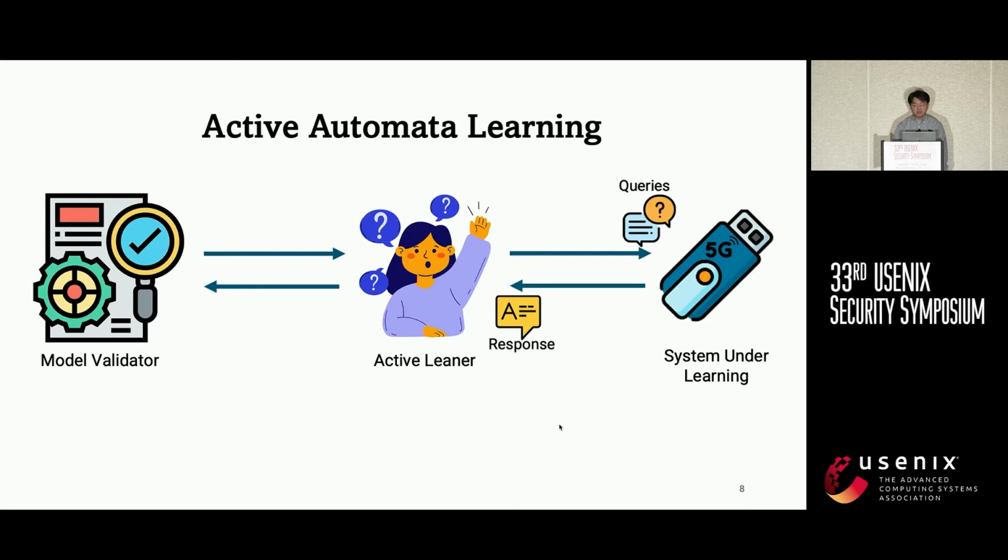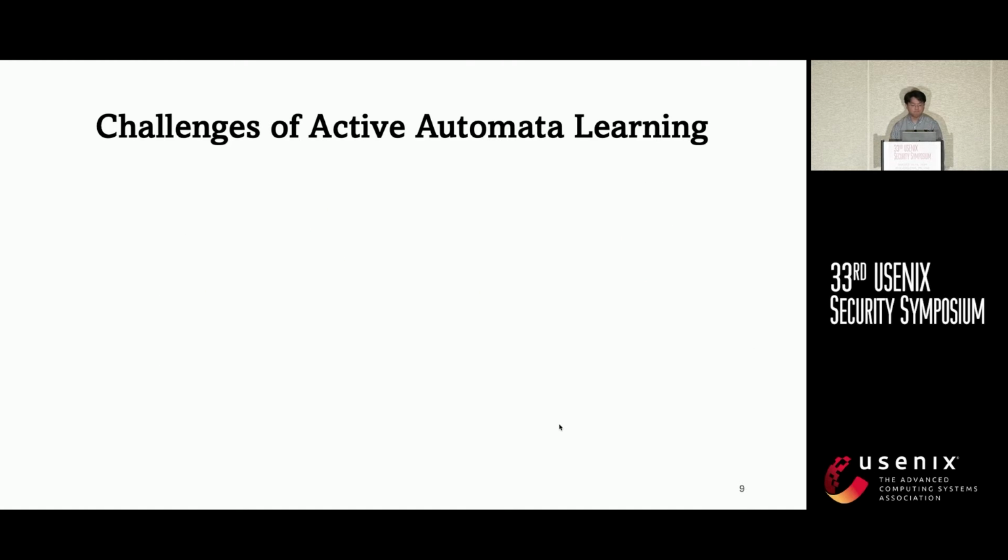In the hypothesis validation stage, the model validator sends equivalence checking queries to check whether the hypothesis is equivalent to the system under learning. If they are equivalent, the learning is complete. Otherwise, the model validator will say the hypothesis model is not correct and return a counterexample back to the active learner. Based on that counterexample, the learner will generate more membership queries to learn and refine the hypothesis model.